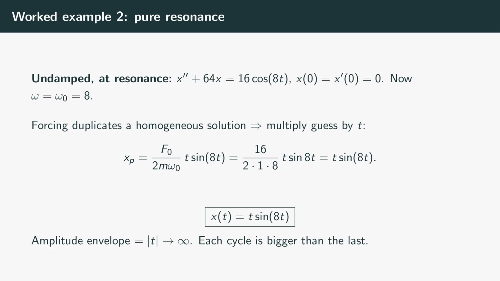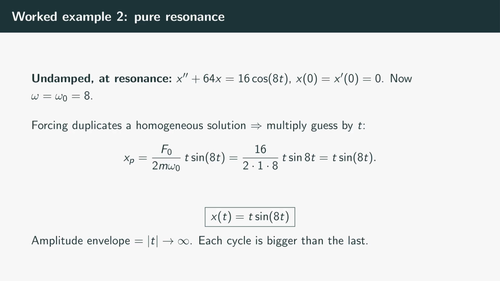Plugging in, the resonance formula gives f naught over 2m omega naught times t sine 8t. With f naught equal to 16, m equal to 1, and omega naught equal to 8, the coefficient is 16 over 16, which is 1. So the solution is simply x of t equals t sine 8t.